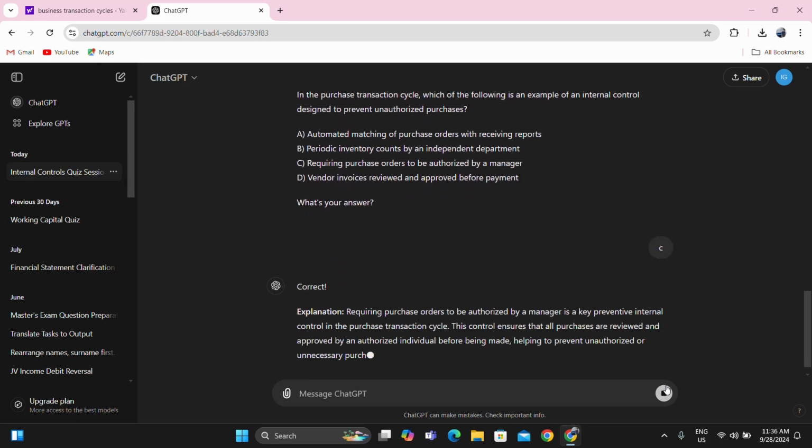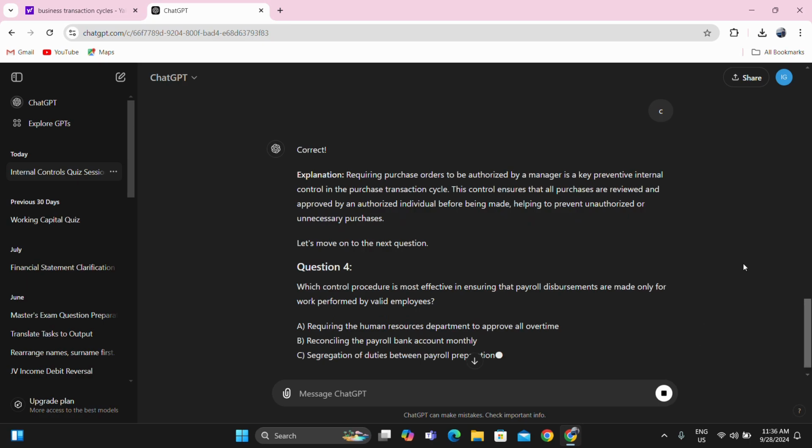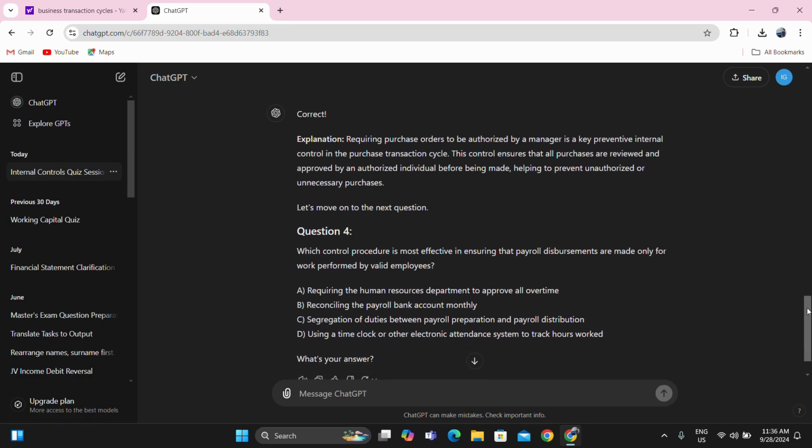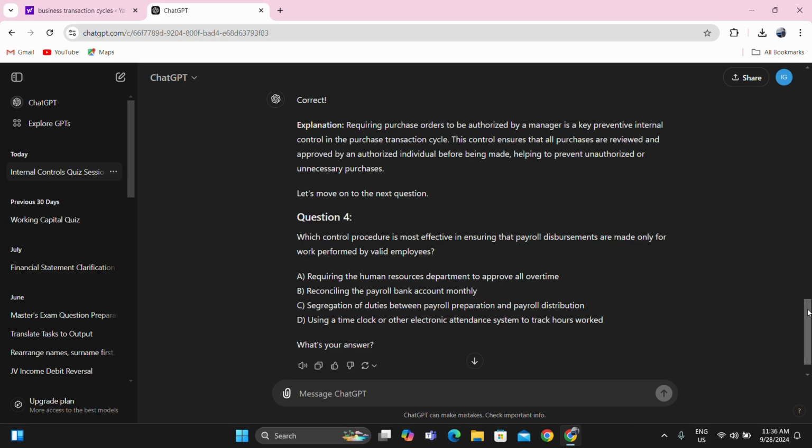Yeah, of course. So you have to look at the question really, understand it, so that you'll be able to get the main point of the question. And if it is not related to the question, you have to ignore the multiple choice. Okay? So which control procedure is most effective in ensuring that payroll disbursements are made only for work performed by valid employees? So valid employees, that means they are still in the company.